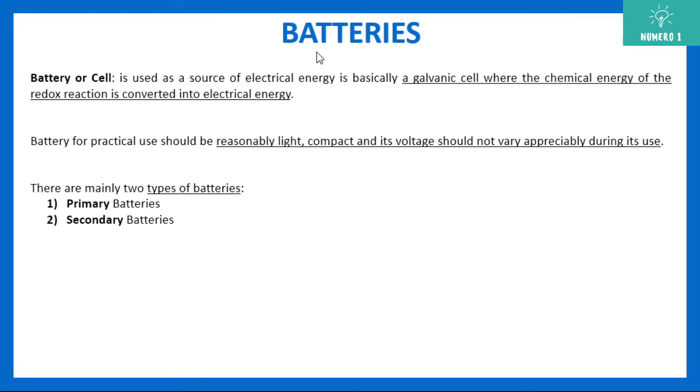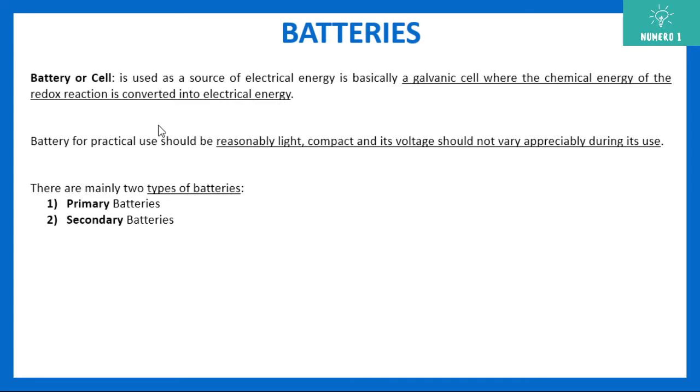Now, first of all, what is a battery? So, battery or a cell, in common terms, we can call it a cell, is actually used as a source of electrical energy. Basically, it is a galvanic cell, where the chemical energy of the redox reaction is converted into electrical energy. So there are always chemical reactions of the redox type taking place inside the battery or cell, and that is what gets converted into electrical energy.